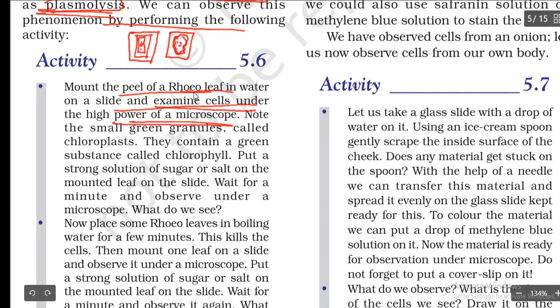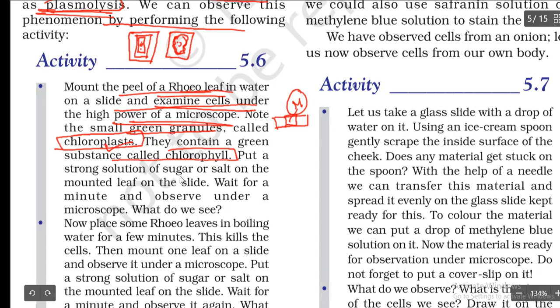So you are going to take that Rhoeo leaf, put it on a slide, and observe it under the microscope. What happens? What are you going to see? Note the small green granules called chloroplasts. If you observe these Rhoeo leaves under a high power microscope, we are going to see some green patches or green granules. So they are called what? Chloroplasts. They contain a green substance called chlorophyll.